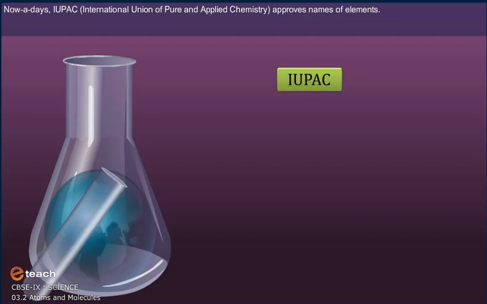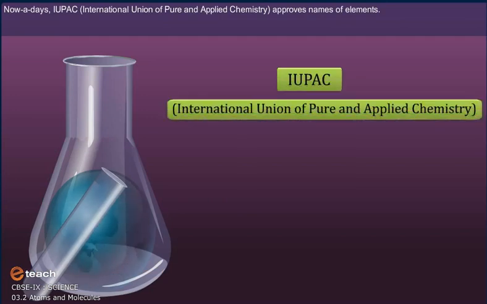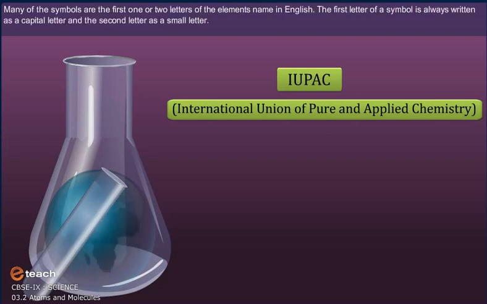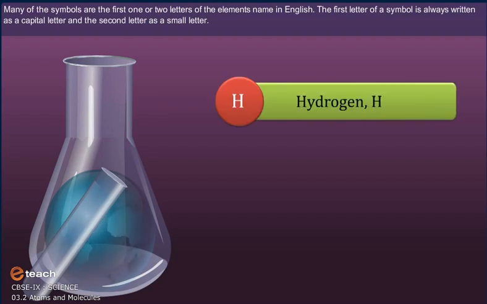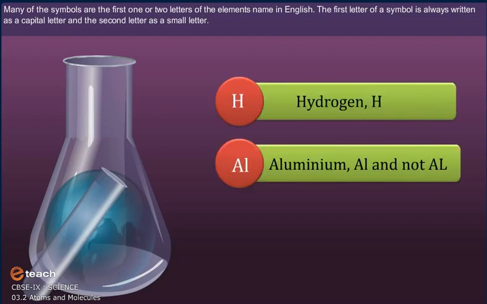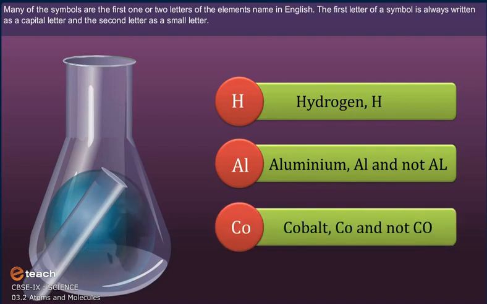Nowadays, the International Union of Pure and Applied Chemistry, that is IUPAC, approves names of elements. Many of the symbols are the first one or two letters of the element's name in English. The first letter of a symbol is always written as a capital letter and the second letter as a small letter.